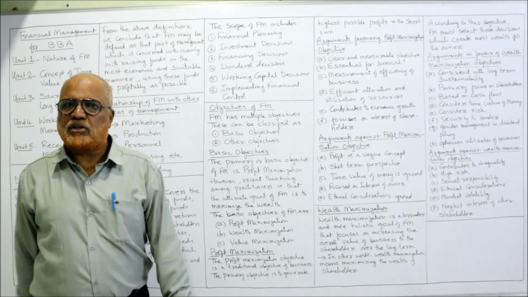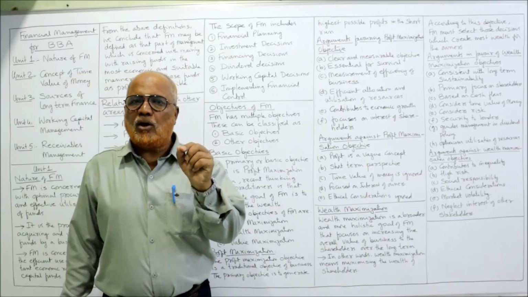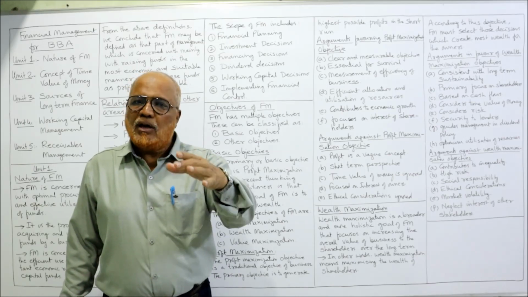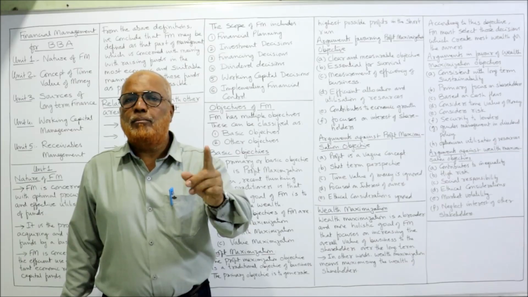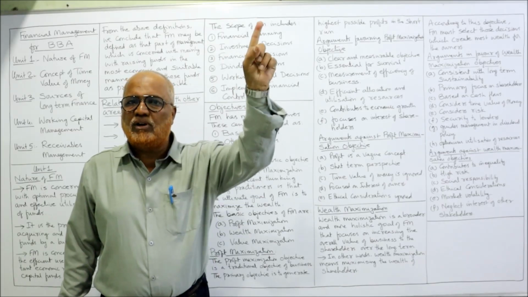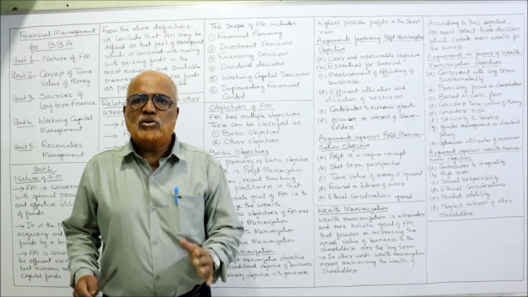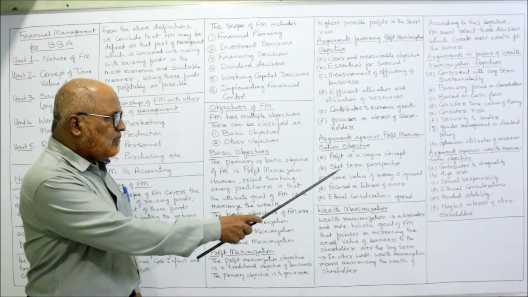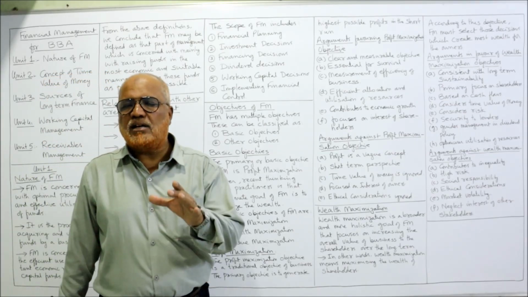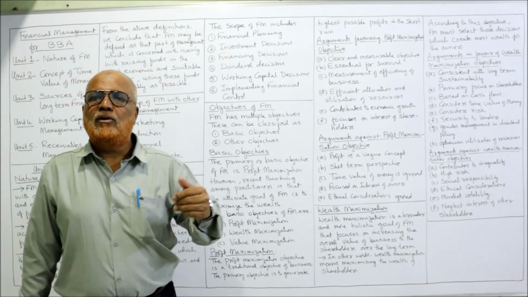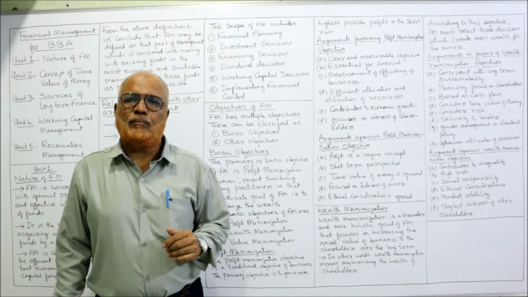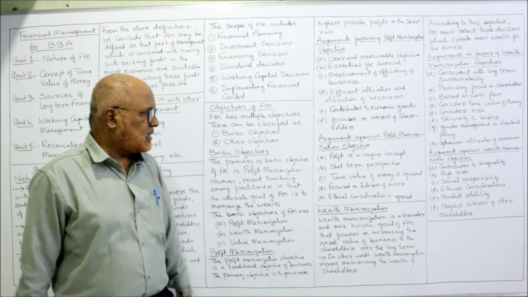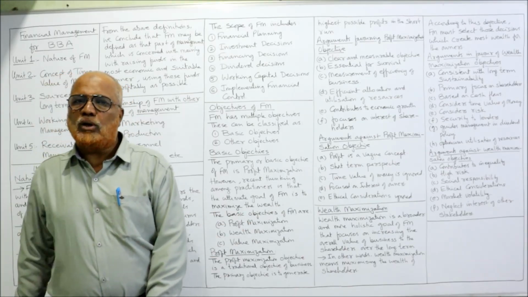Next, short-term perspective. If you focus only on profit maximization, your objective is short-term. In the short term, you can survive, but there is no guarantee that your business will go on in the long run, because you are concentrating only on profit, nothing else. Next, time value of money is ignored. When we consider profit maximization, we are ignoring the time value of money. We are thinking that today's money and future money are the same. That is not correct.